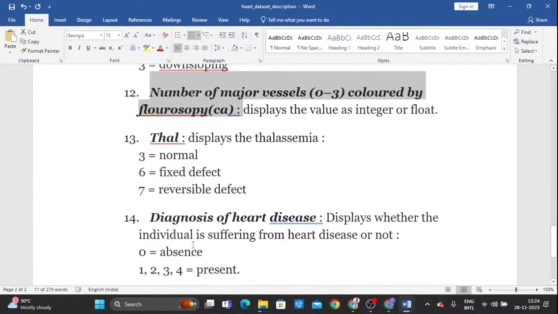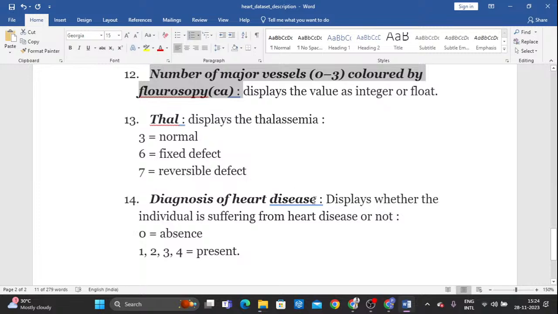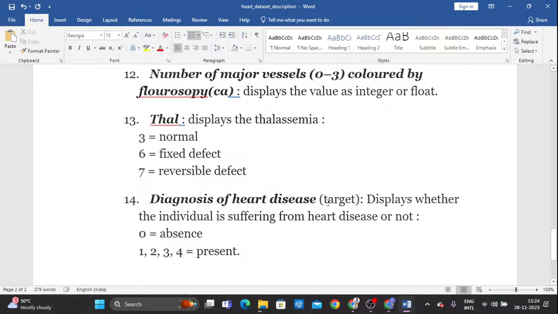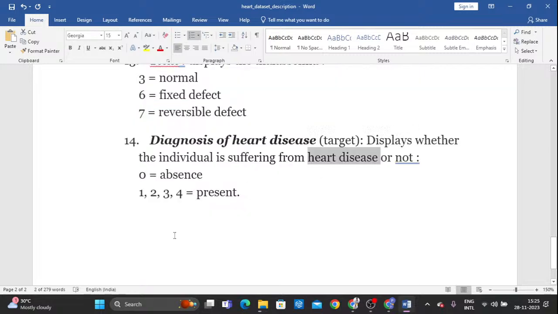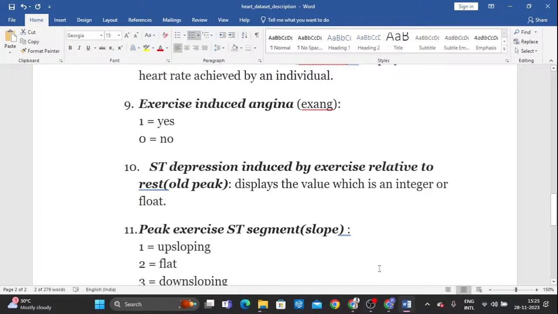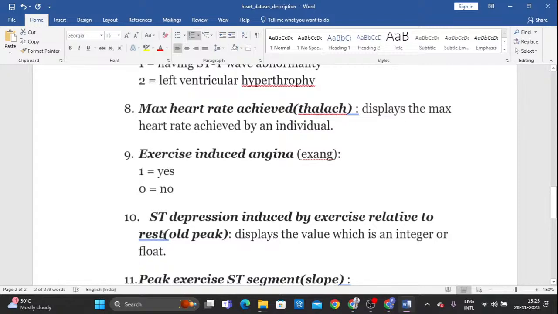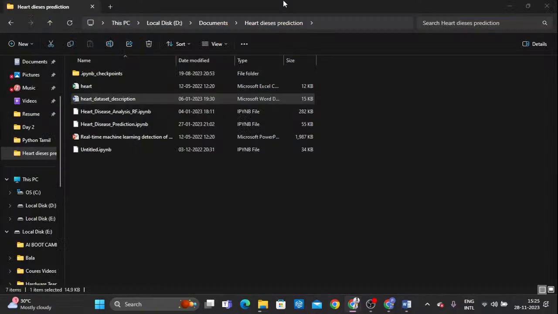Then thal, and finally target. The output will be present or not present. So target is the output. This is the diagnosis of heart disease. It displays whether heart disease is present or not. 0 is absent, and the remaining values mean present. So based on these data features, it is possible to decide whether a person is affected or not. Now I hope you are clear about it.